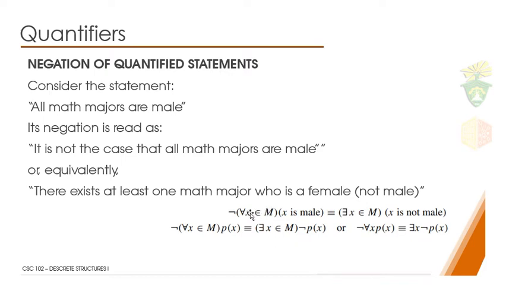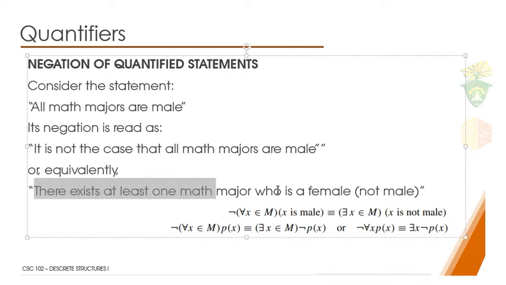So, tanan student na nasa math major such that si x is male should be this mo ni siya ang iyang formalized na version. So kung ato na siyang inigit, kani ang itsura, kani 'di ba ang answer kana siya.